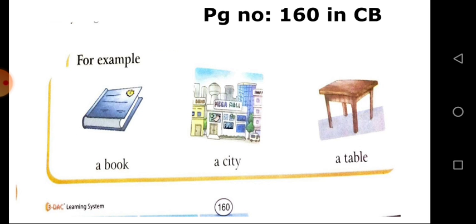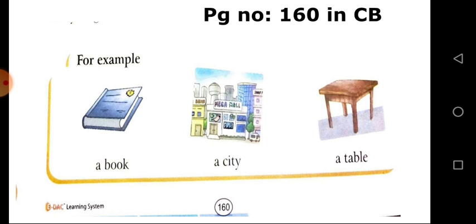A book, a city, a table. These are examples for common things and common places. A teacher, a mother, a girl, a principal: these are examples for common persons. For common things: book, table, pencil, eraser.